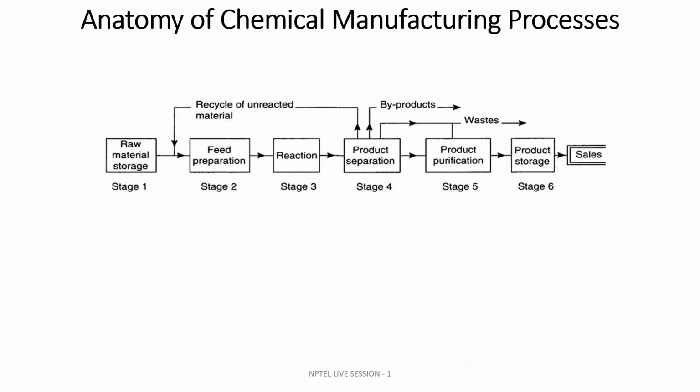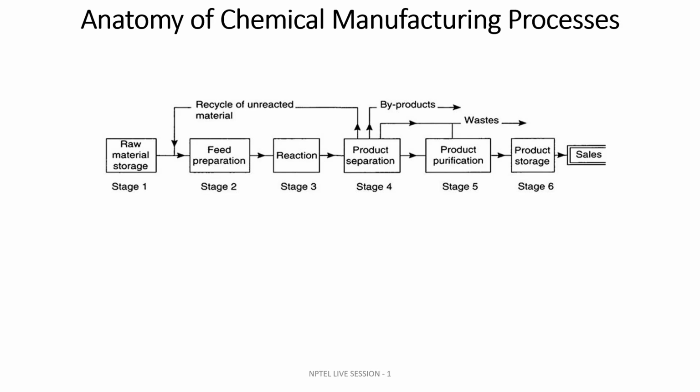Moving forward, now I will be discussing what an overall chemical manufacturing process looks like. Before that, we have to do the pre-treatment of the raw material that we are taking from any agricultural field or any other source.